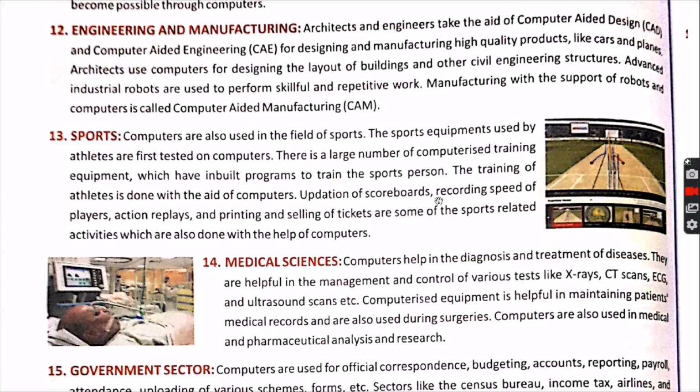Updation of scoreboards. You can see in the cricket matches, records are displayed with the help of computer, recording the speed of the player, action replay, and the printing and sale of tickets are some of the sports related activities. So you cannot imagine anywhere without computer.